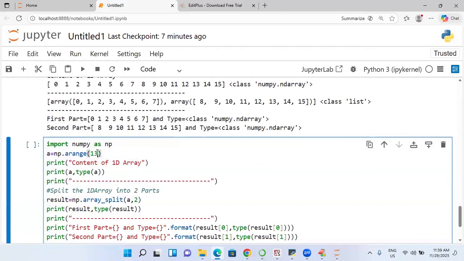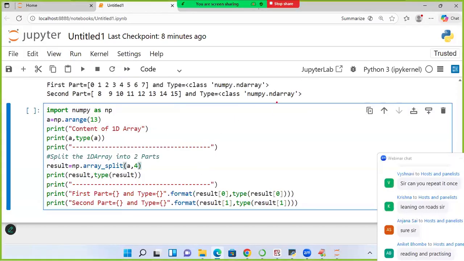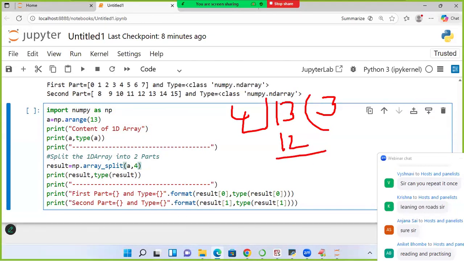Are you following me now? 13 I am going to take. There I am going to write 4. Be careful. What is my element here? 13, divided by 4. What will be the answer actually? 4 3s are 12. That means how many equal parts will come? 3 equal parts. That is 3. 1 extra will be there.